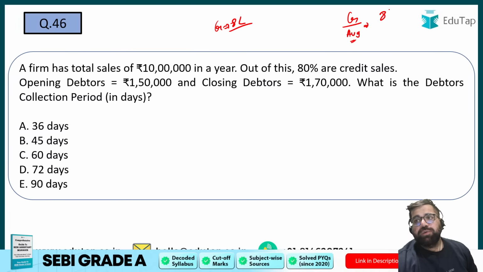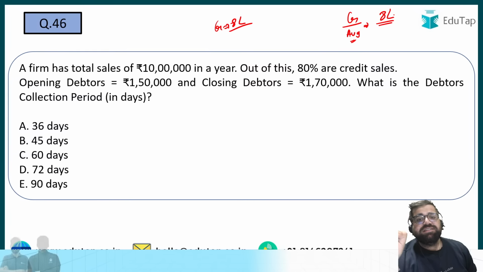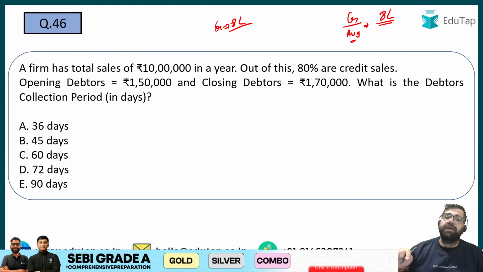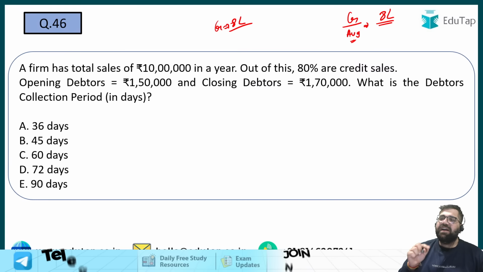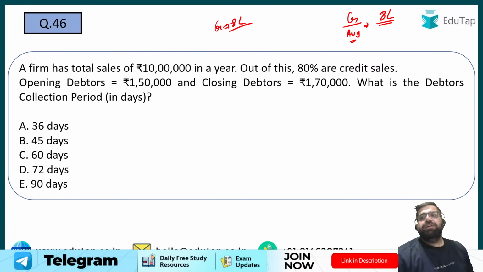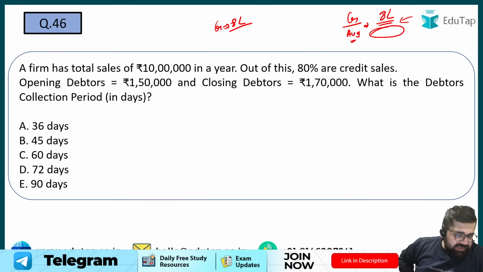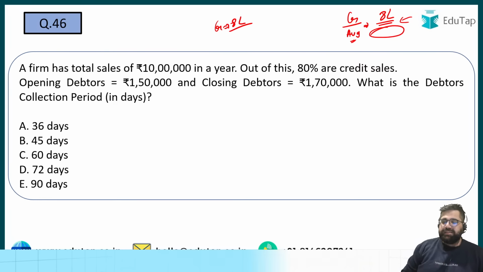Credit sale is given to you as 8 lakh. Average debtors is what? Opening plus closing divided by 2. So you have to do 1 lakh 50 plus 1 lakh 70 divided by 2 and then put the result in the denominator of this particular fraction. Please do it. 72. All of you are going with 72. Cool. Let's see the answer.